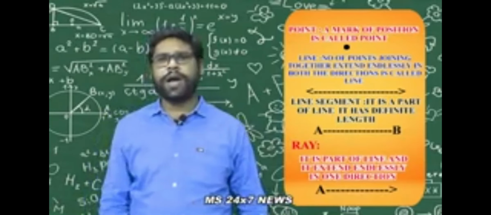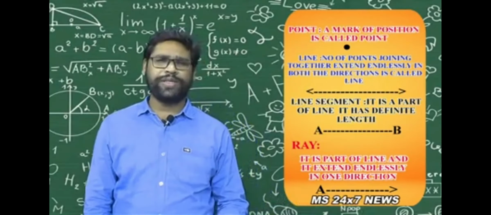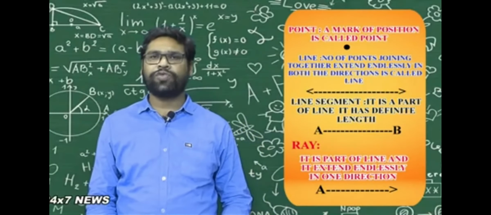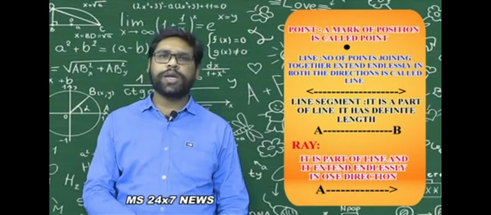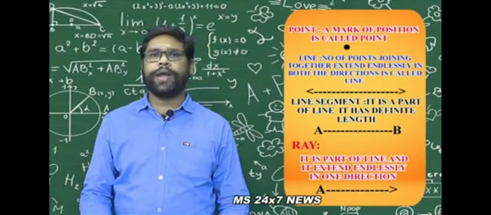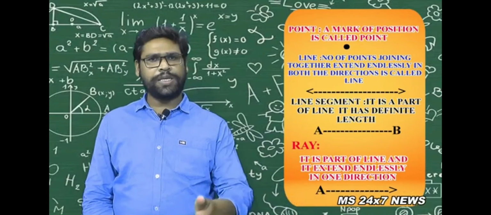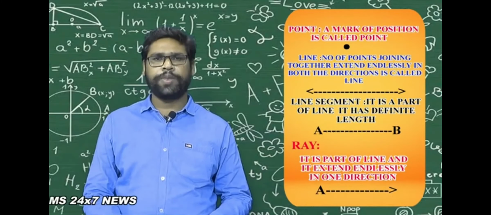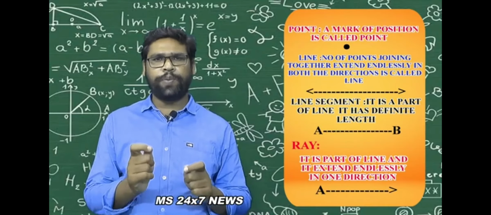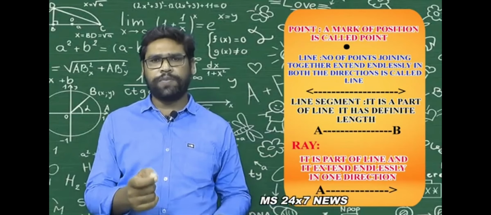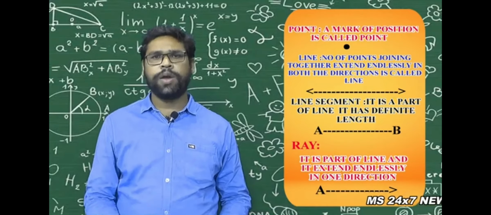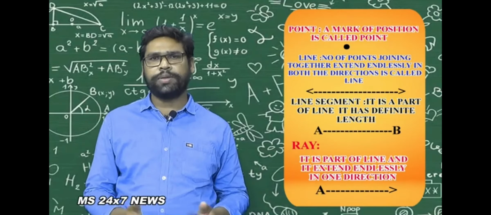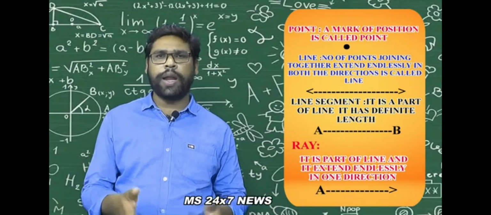Another idea is the ray. What is a ray? A ray is also a part of a line, it has one initial point and extends endlessly in one direction. Again I repeat these concepts: point, line segment, ray. A point is a mark of position, it represents one particular position. A number of points joined together extending endlessly is called a line.